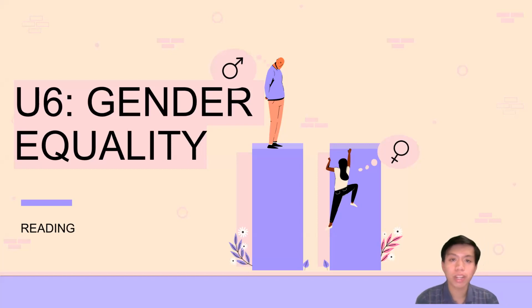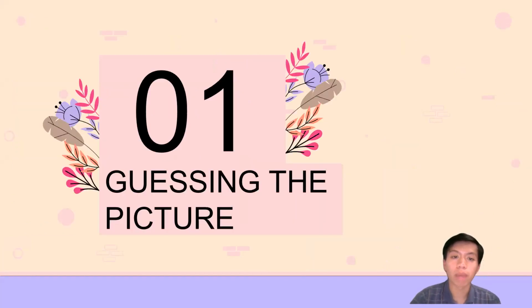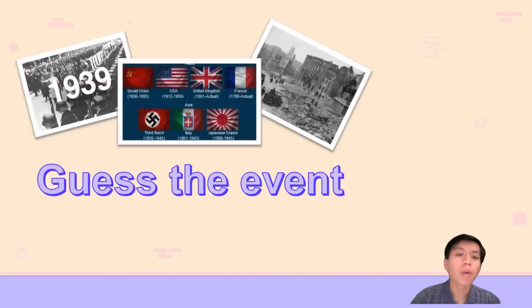And today, we're going to study unit number 6, gender equality. And the section is reading. So before we do the reading, I have a small game for you. The first is guessing the picture. So now I will present to you three pictures. And from these pictures, I want you to guess the event.